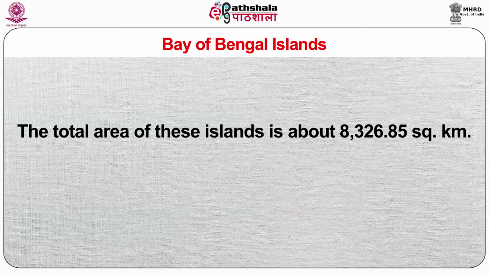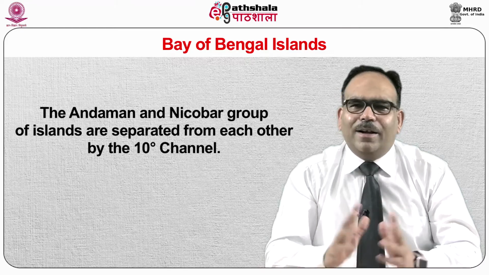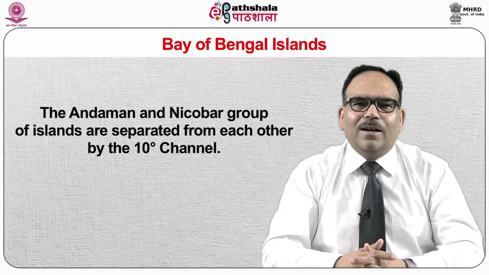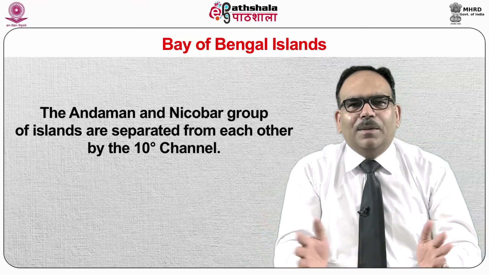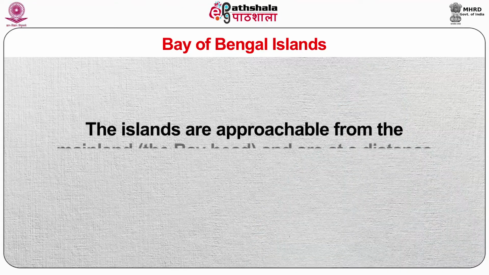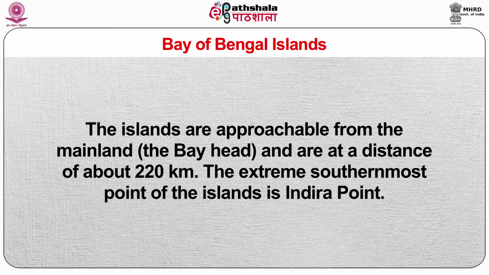Bay of Bengal Islands. The Bay of Bengal Islands or the Andaman and Nicobar Islands are in a crescent shape and extend for about 590 km with a maximum width of about 58 km. The total area of these islands is about 8326.85 square kilometers. The Andaman and Nicobar group of islands are separated from each other by the Ten Degree Channel. The islands are approachable from the mainland and are at a distance of about 220 km.